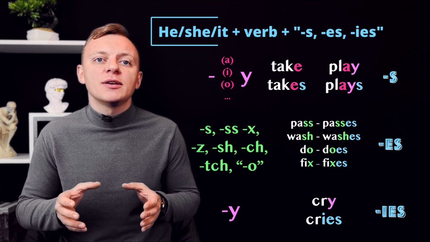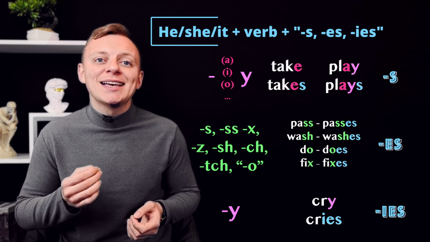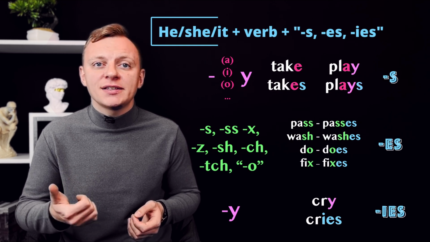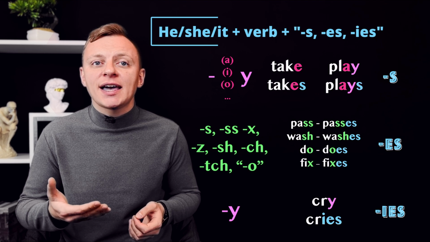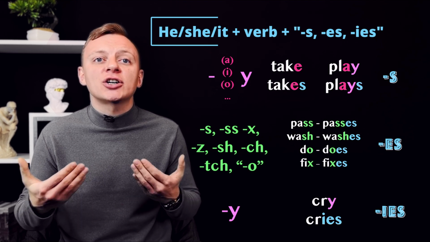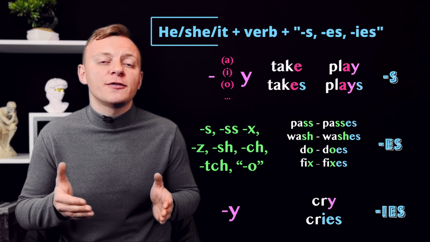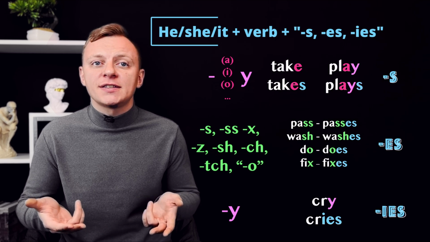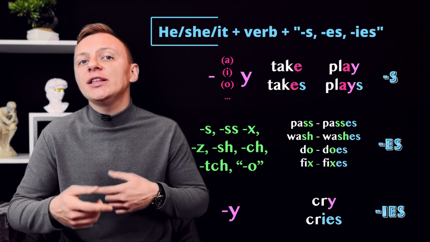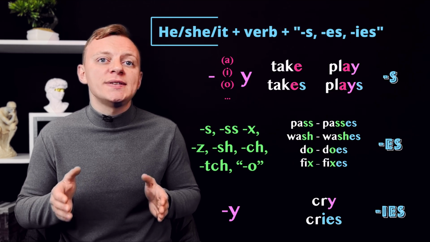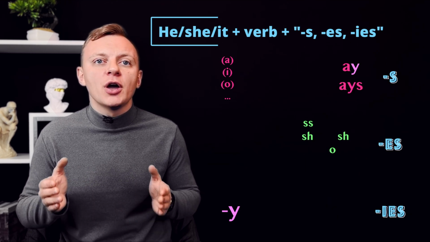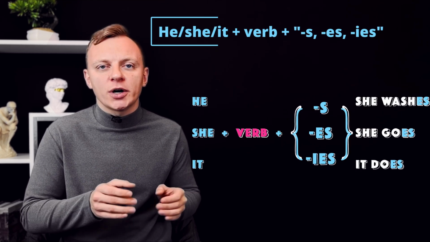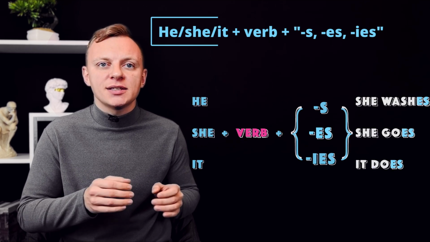If a verb ends with a hissing sound, that means letters S, SS, X, Z, SH, CH, TCH, and the letter O, then we add ES. For example, pass, passes, wash, washes, fix, fixes, do, does, and so on. In all other cases, we simply add the letter S. So we have I go, but she goes. You wash, she washes. They do, it does.